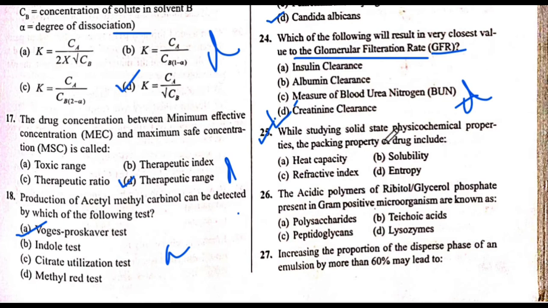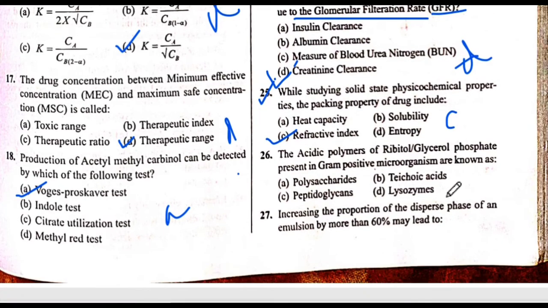Okay. Next is question number 25. While studying solid state physicochemical properties, the packing properties of a drug include. The answer is C. Refractive index. The answer is C. Okay.